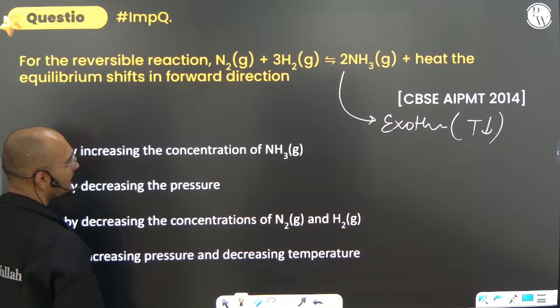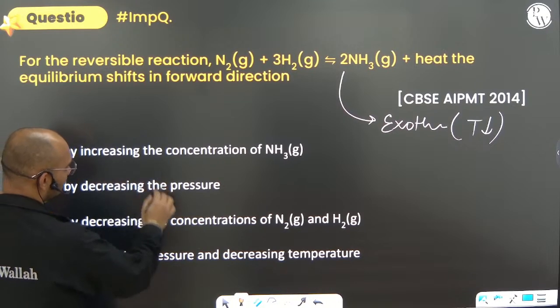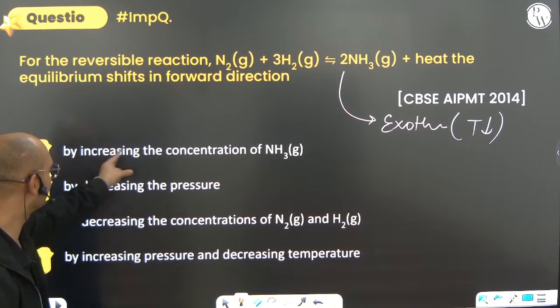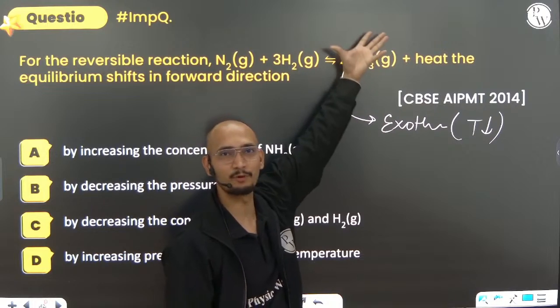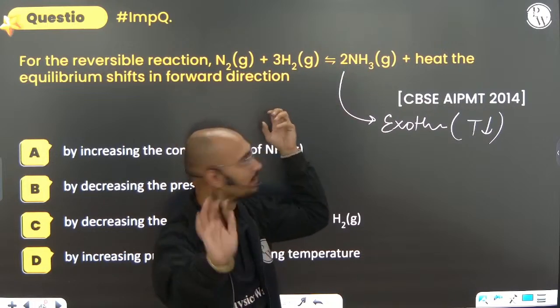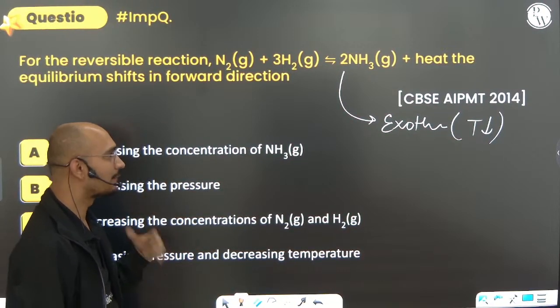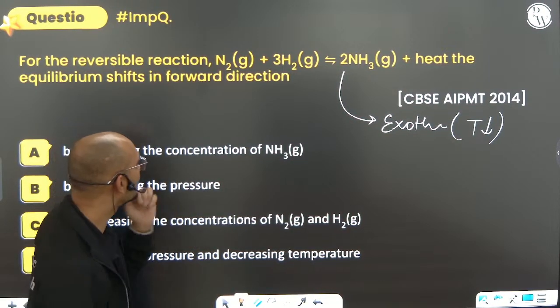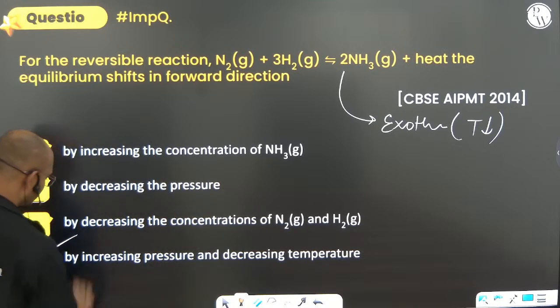What can we say? By increasing the concentration of ammonia? No, if you increase the ammonia, the product increases and it will go in the backward direction. That is not good, it is the opposite. By decreasing the pressure? No. By increasing pressure. So by increasing pressure and decreasing temperature, option D is the correct option.